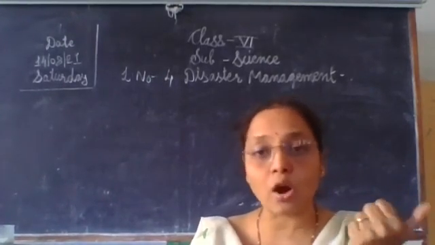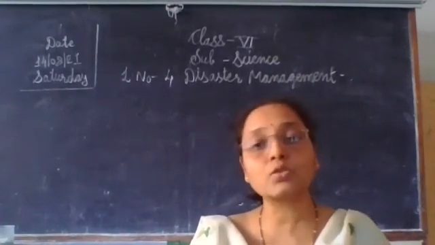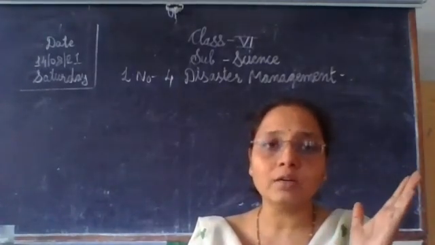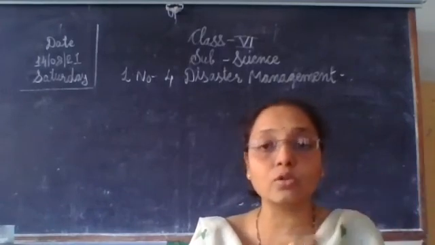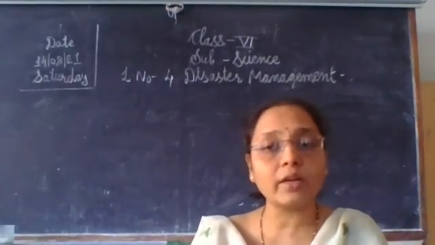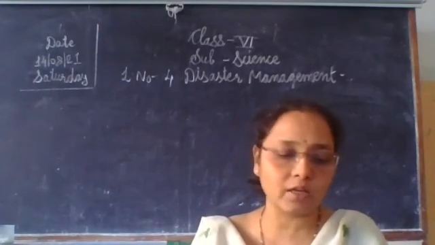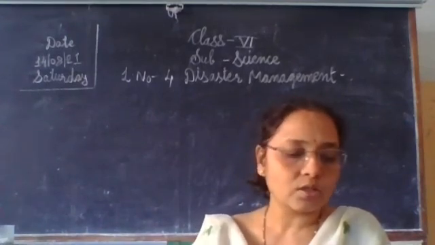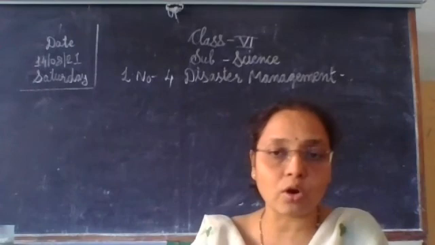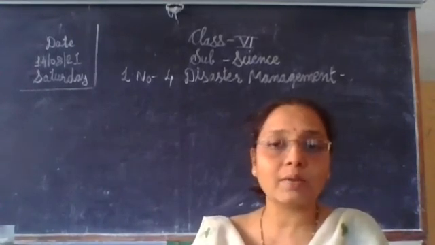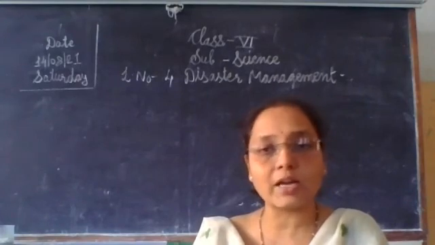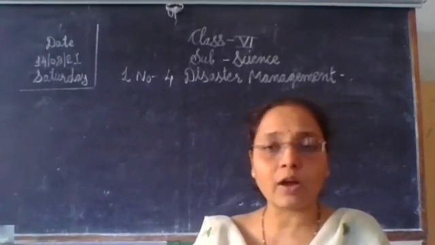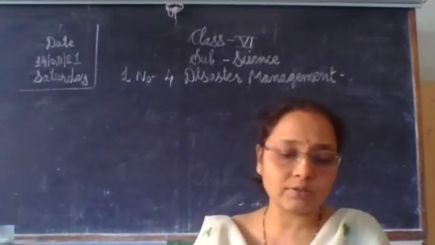Another natural disaster is drought also. Drought means it is totally the opposite situation of the flood. What happens in drought? When there is no rain or very little rain for a long period of time, that is the condition that causes droughts. So droughts result in severe water shortage. So water bodies like ponds, wells, lakes dry up due to no rain, no water supply. And also huge cracks develop in the soil.